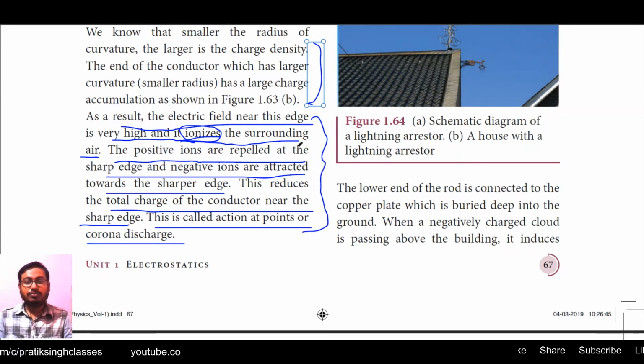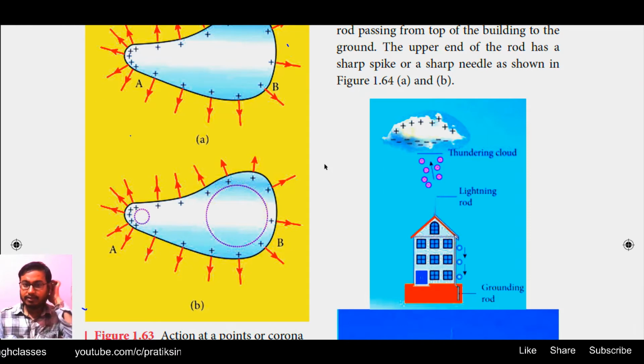Let us go to figure 1.63b again and try to understand it very well. See, at this position of the conductor where the curvature is very high and the radius is lesser, the amount of charge is higher.